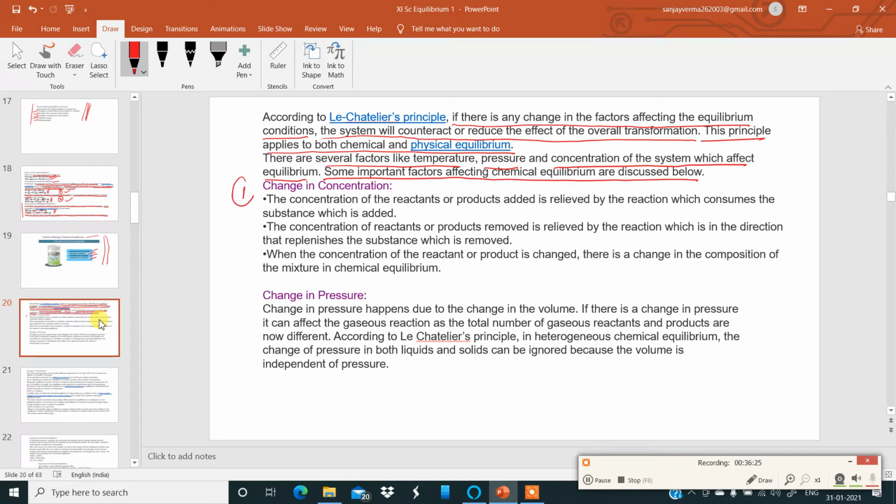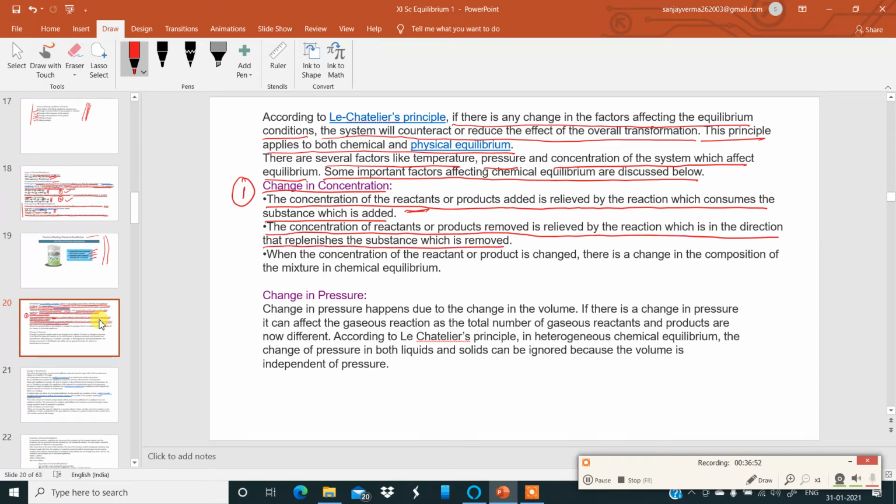Let's discuss them slowly. Change in concentration. The concentration of the reactants or products added is relieved by the reaction which consumes the substance which is added. That means if I increase the concentration of the reactant, then the reaction will proceed in the forward direction. Okay. Then the concentration of the reactant or products removed is relieved by the reaction which is in the direction that replenishes the substance which is removed.